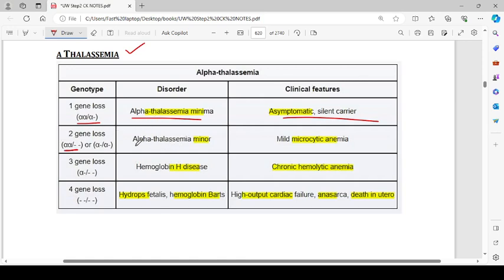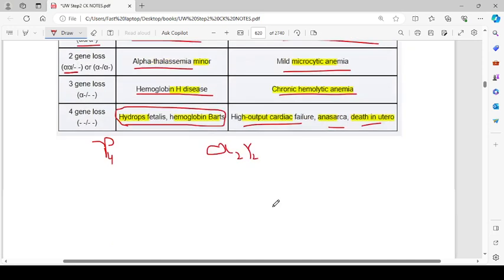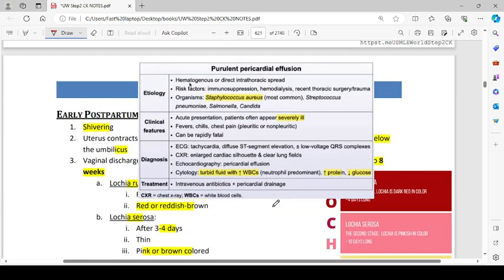Two gene losses, alpha thalassemia minor, mild microcytic anemia. Three gene losses, hemoglobin H disease, that is chronic hemolytic anemia. Four gene losses, it is hydrops fetalis and hemoglobin Barts. There is a clump of gamma chains, four gamma chains clumped together, because fetal hemoglobin is alpha 2 gamma 2. So if there is no alpha chain, four gamma chains will join together, and they can't carry oxygen, so that is why they result in hydrops fetalis, high output cardiac failure, anasarca, and death in utero.